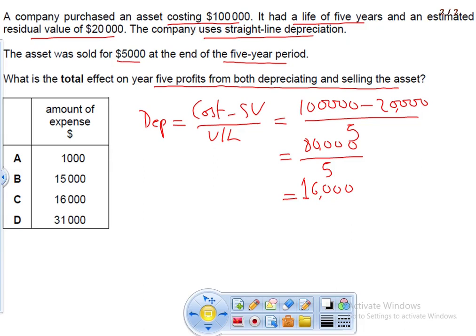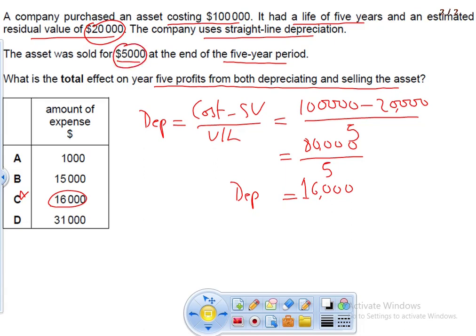People must be wondering, this could be the correct answer. No, this is not the correct answer, because this is only the amount related to depreciation. They are also asking us about depreciation and sales of the asset. So what will we write down from the sale of the asset? After 5 years, 80,000 has been deducted. We should be recovering 20,000.